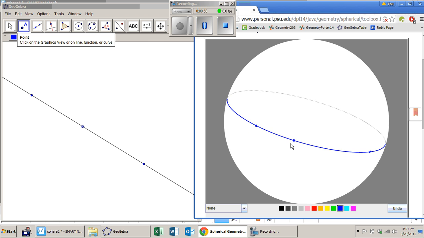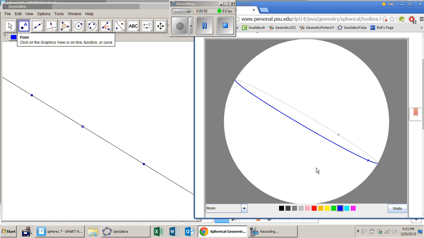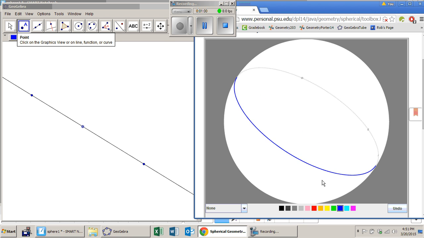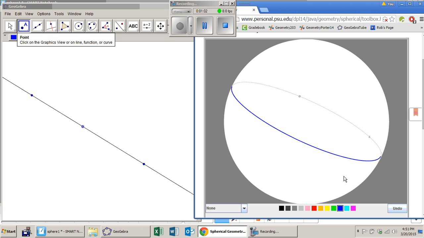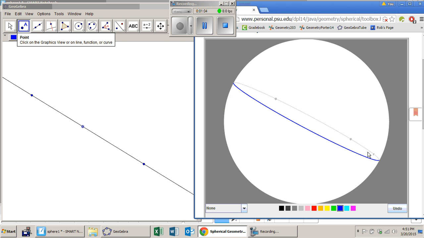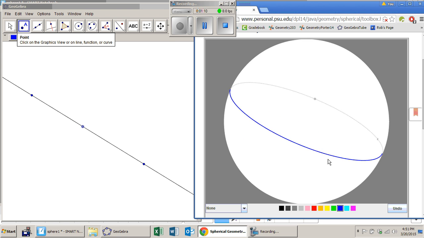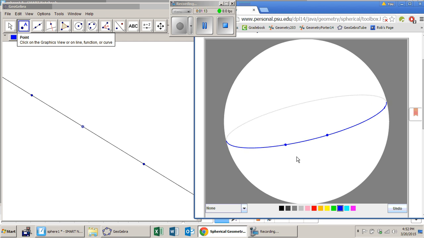It appears that this is the between point, but we could just as easily say that this point is between the other two as we wrap around. Or maybe even this point is between the other two. So the concept of betweenness goes away in spherical geometry.